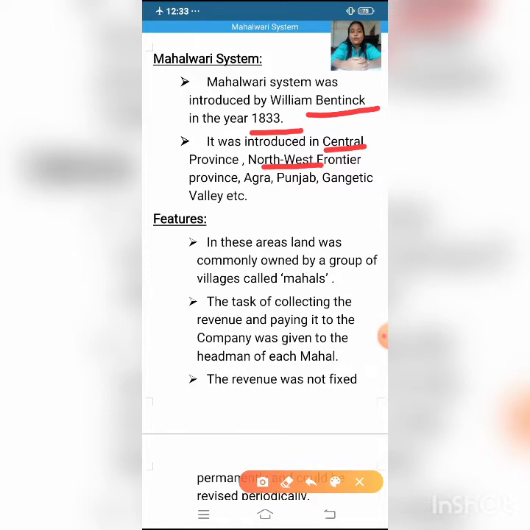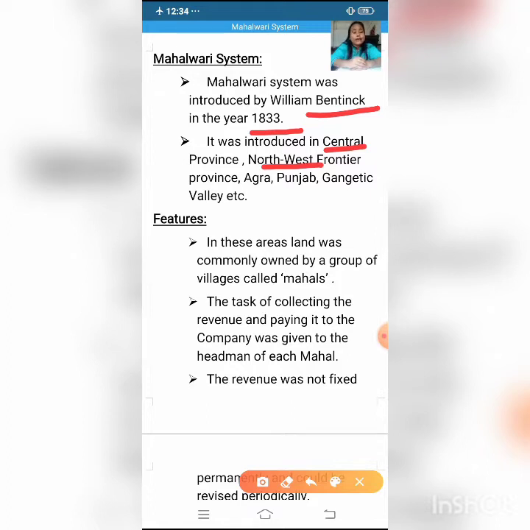And when we talk about NWFP, the Northwest Frontier Province, it includes some part of present day Indian state Uttar Pradesh and parts of Afghanistan, Balochistan and Iraq. Presently it is known as Khyber Pakhtunkhwa. Agra, Punjab, Gangetic Valley. Now let's discuss the features of the Mahalwari system.